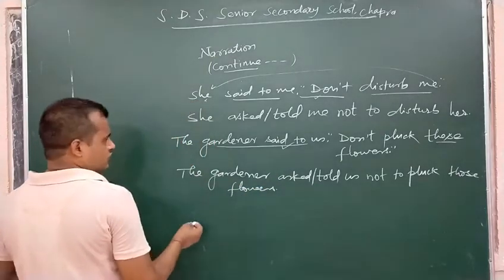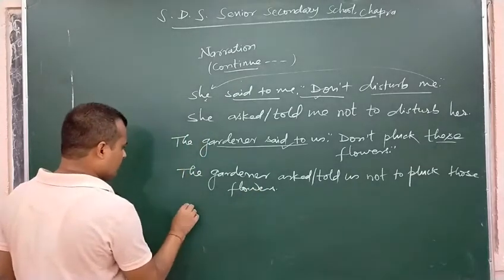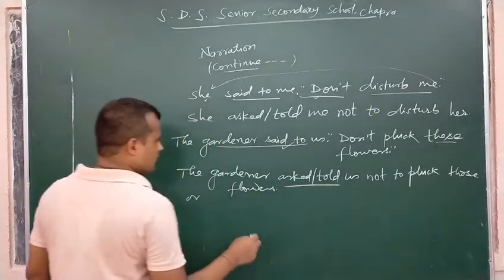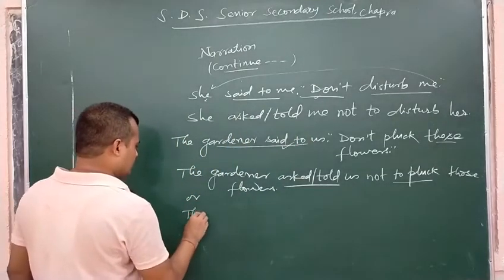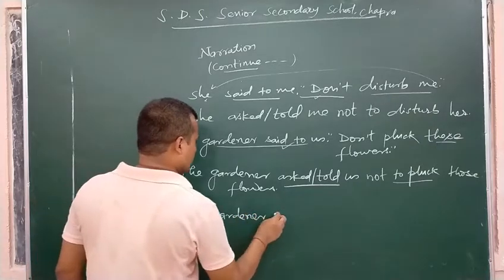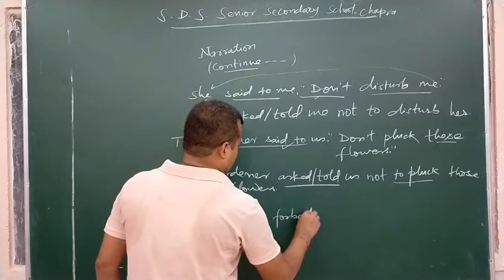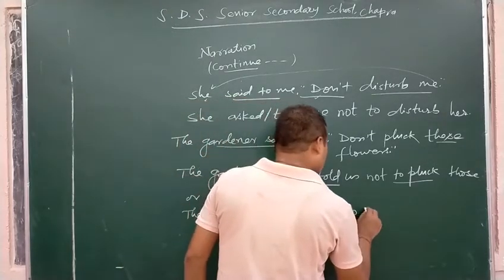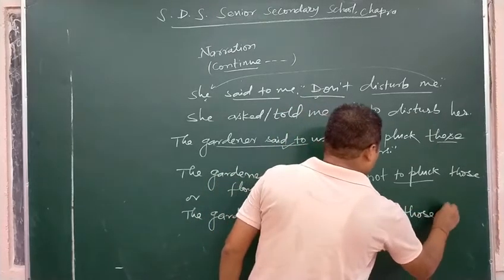We can also use this sentence written the other way, like: the gardener forbade us to pluck those flowers.